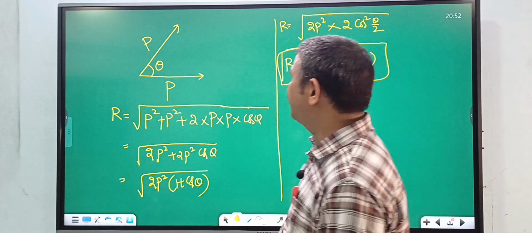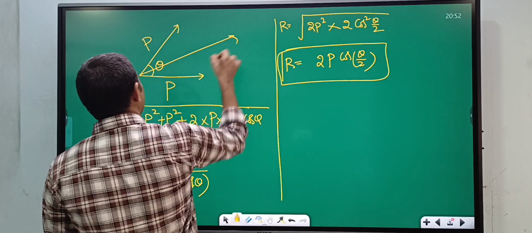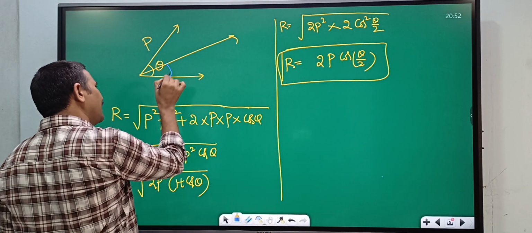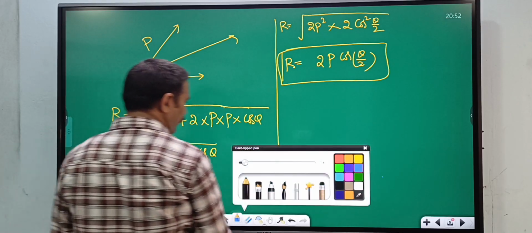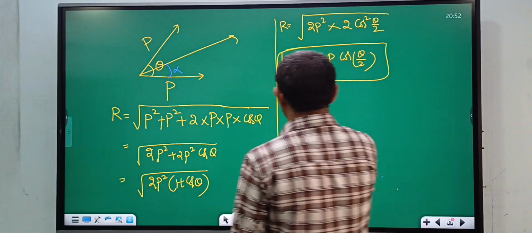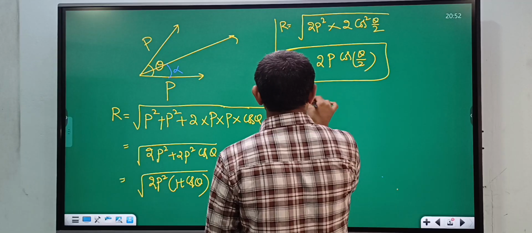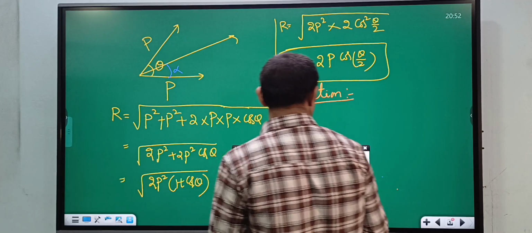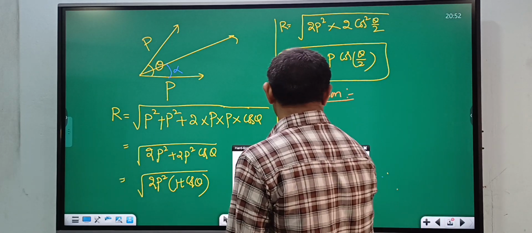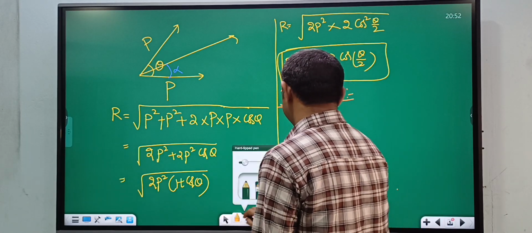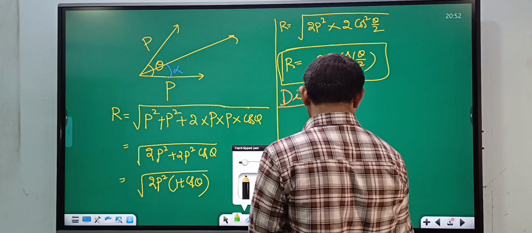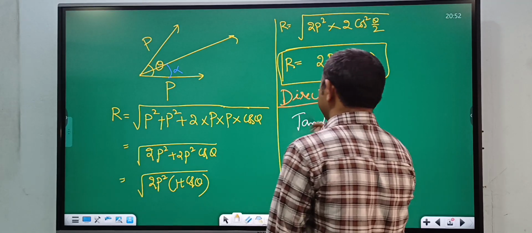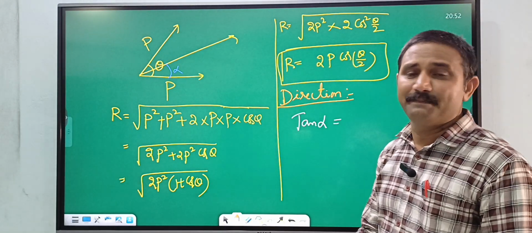Then what is the direction of this resultant? Suppose this resultant makes an angle alpha with this P vector. We will discuss the direction of this resultant. What is the formula for the direction? tan alpha is equal to Q sin theta divided by P plus Q cos theta.